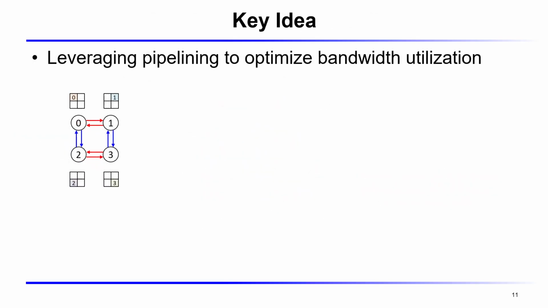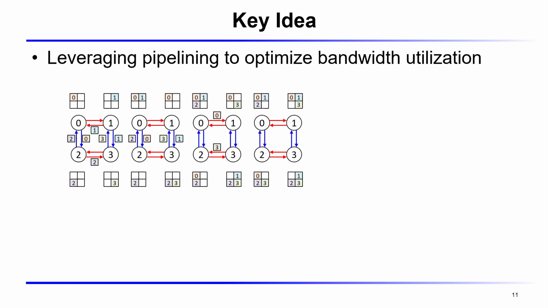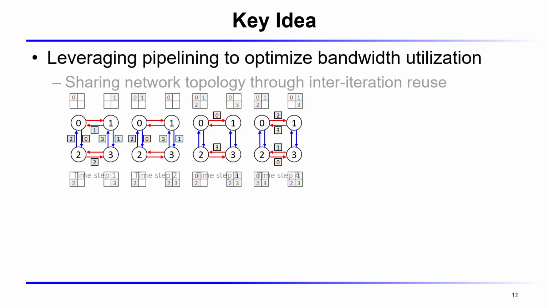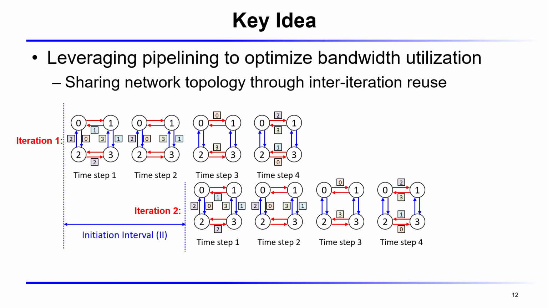The idea is to introduce pipeline scheduling. By using links across multiple iterations, we can significantly improve overall bandwidth utilization. Unlike traditional methods, our approach explicitly considers potential resource conflicts during the scheduling phases, thus coordinating communication resources more effectively and alleviating the bottlenecks. Here, we construct a pipeline communication scheme where the transmission cost for a single data chunk may increase slightly, but steps 1, 2, 3, and 4 can now execute in parallel with the other steps.